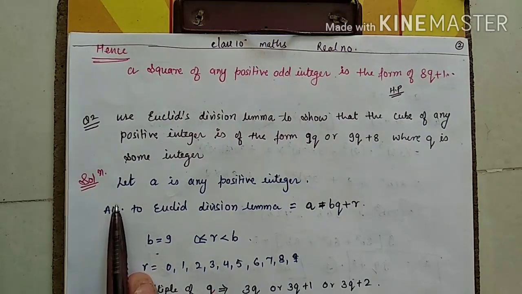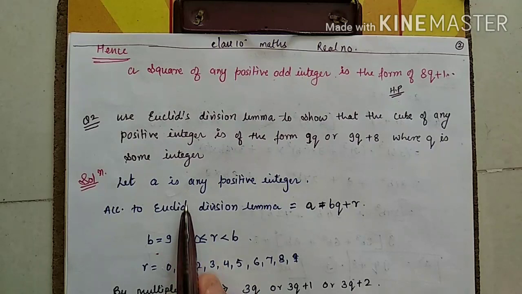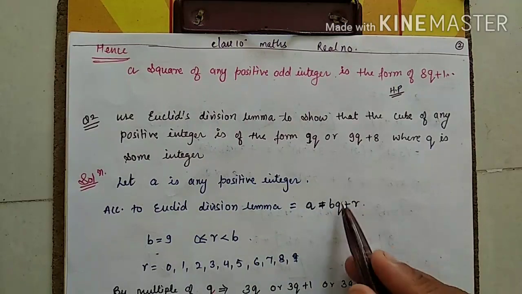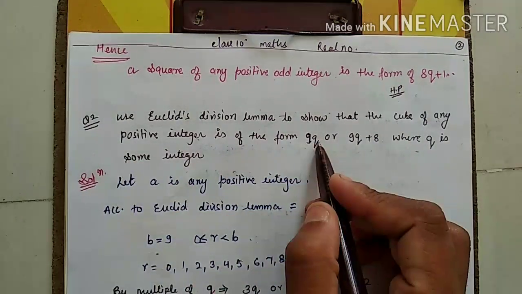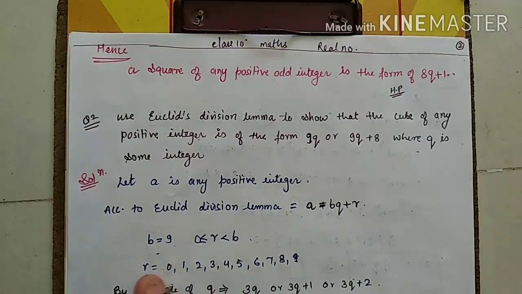Correct? Solution. Let a be any positive integer. You have to assume a is any positive integer. Again, according to Euclid's division lemma, a equals to bq plus r. So, according to this question, my b is 9. As you know, r can be more than or equal to 0, but less than b. So, my r can be 0, 1, 2, 3, 4, 5, 6, 7, 8. This is according to the question.